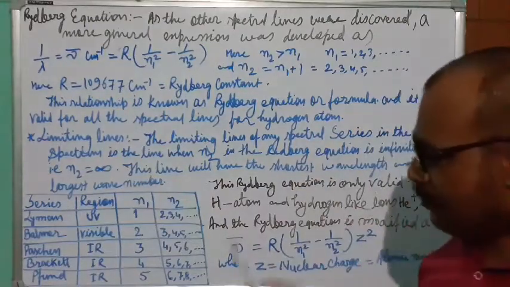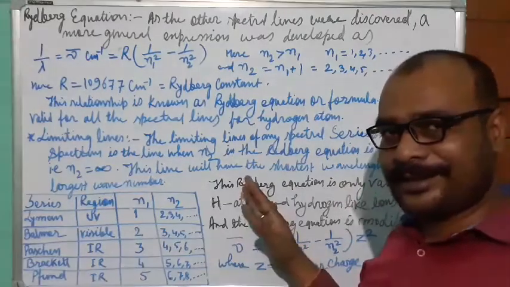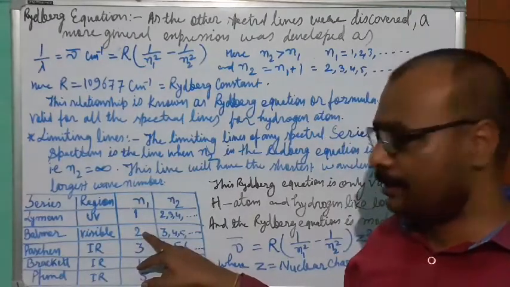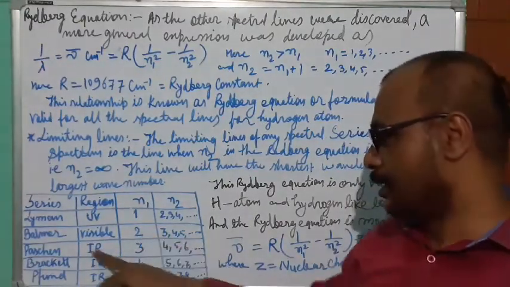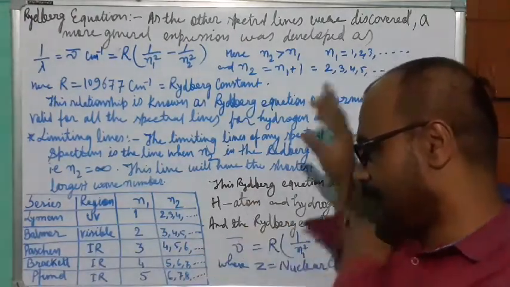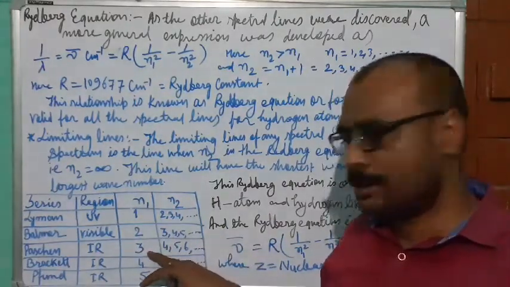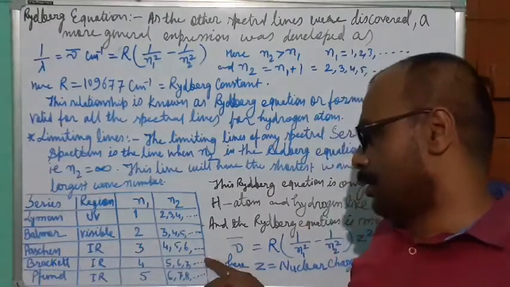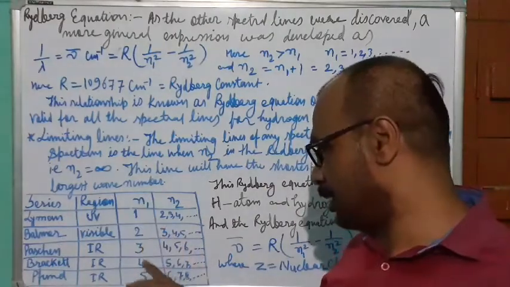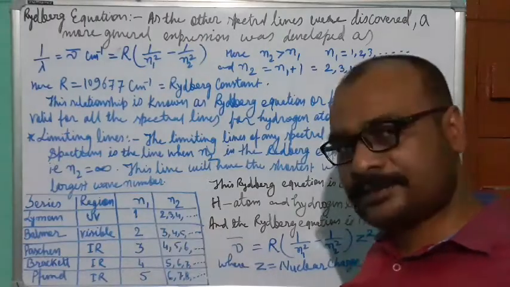So these limiting lines will come in every series. In case of visible range, if the electrons are jumping from infinity to the second energy level, then there will be a limiting line. In case of Paschen, if from the infinity energy level, electrons are jumping down to the third, then there will be a limiting line. So this indicates the ground state, and these are the excited states.